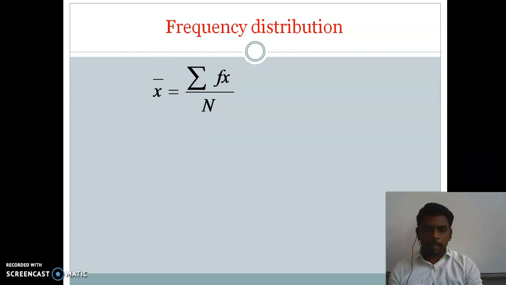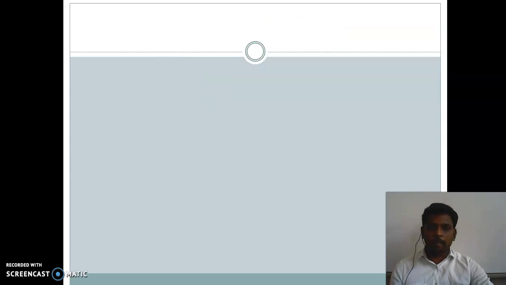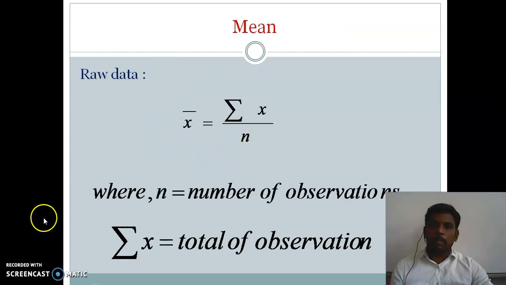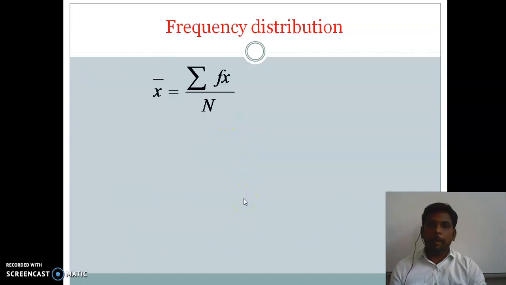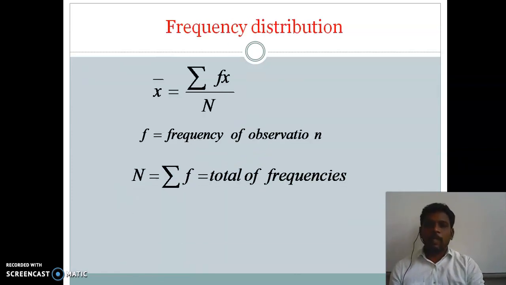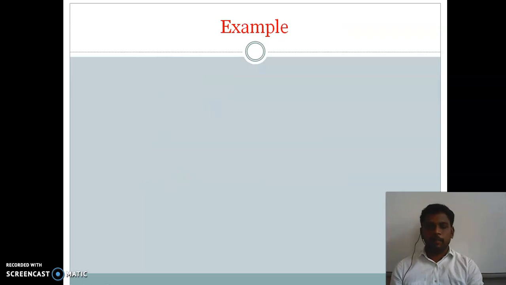So in the last formula we have seen small n. Small n means number of observations, but here capital N means total of frequencies. So f is nothing but frequency and N is nothing but sigma f, or total frequencies, right? So these are the expansions of the letters in the formula, right? Now look at the example.